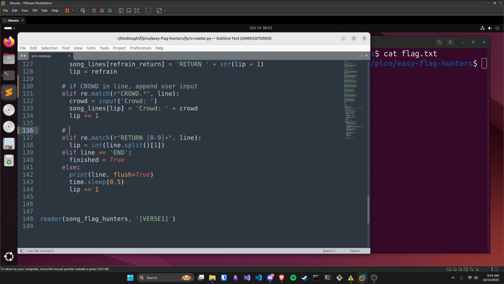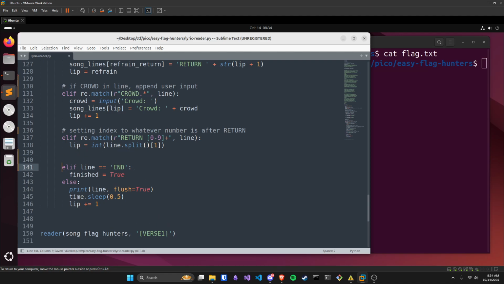So for example, if it were like return 10, it'll split this, meaning it's going to make it into a list where return is the first index or the 0th index and 10 is the first. So essentially it's taking that first index. So it's putting the lip, or the index that we're going to be currently looking at, as whatever number follows return. So in this case, I'm just going to comment: setting index to whatever number is after return.